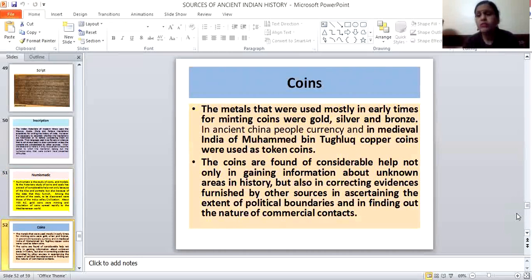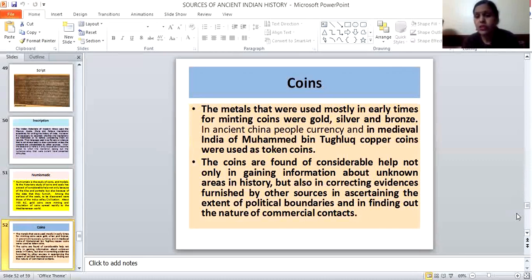See, these coins are in various forms. Some are gold, some are silver, some are bronze. Today, what type of currency are we using? We are using paper currency. But in ancient times, they had currencies in gold, silver, and bronze.